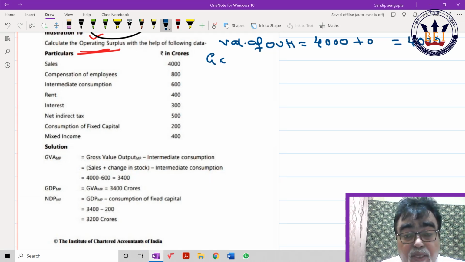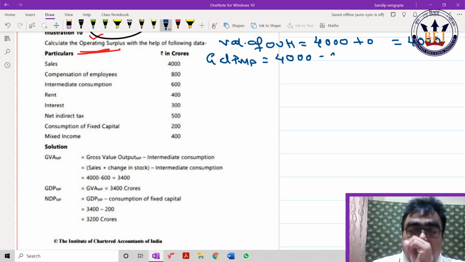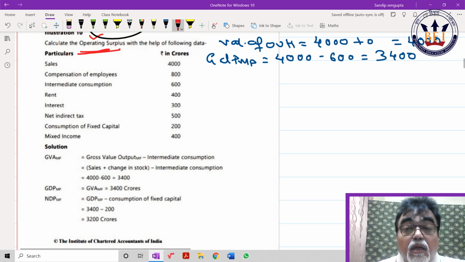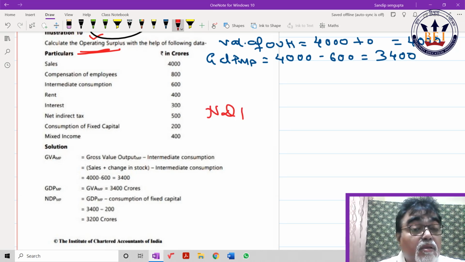Please, same way. Five times I showed you this. First difference, second difference, two times. So NDPMP first. Gross to net, how do I come? I have to deduct CCA. Check how much CCA? 200. So can I write 3400 minus 200, that is 3200, beta?